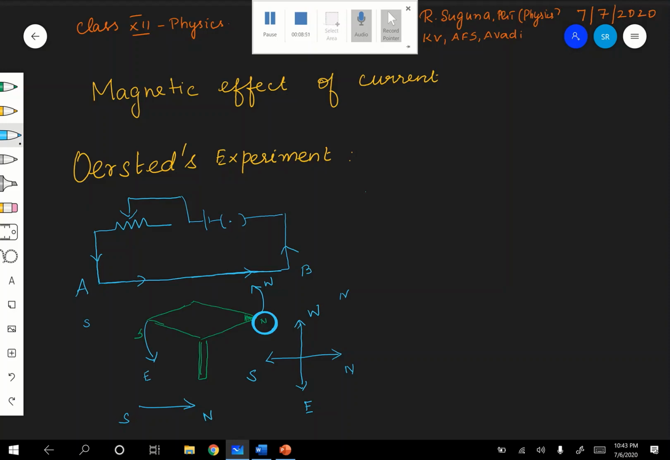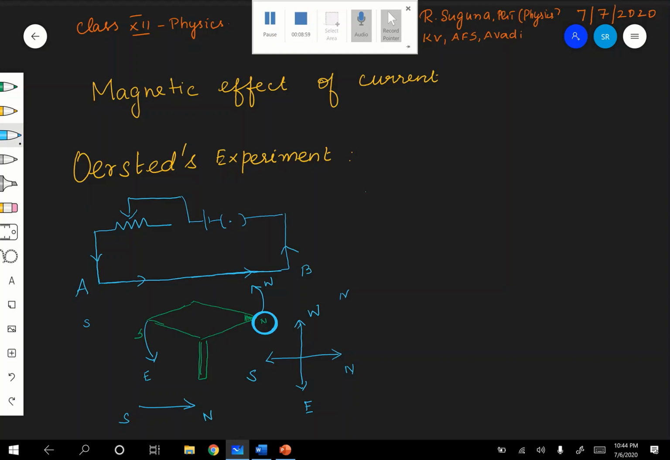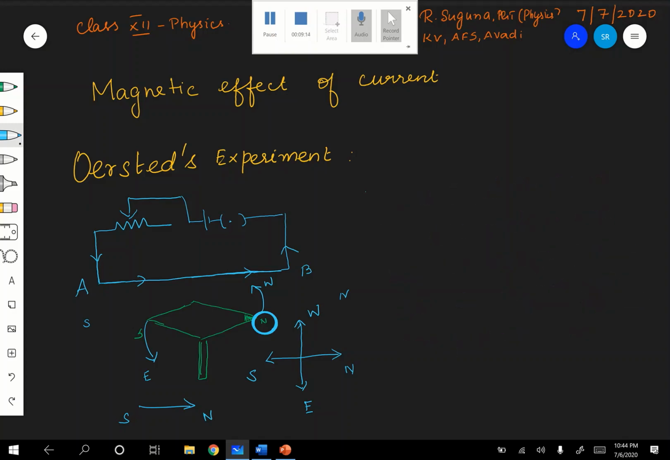And before Oersted's time, as I told you, electricity, meaning charge, will produce an electric field, and a magnet will produce a magnetic field. Charge will produce an electric field and a magnet will produce a magnetic field. A magnetic needle will show actual deflection only when there is a magnetic field.